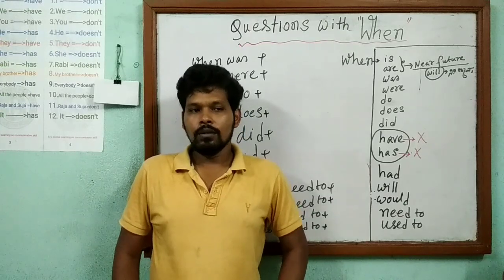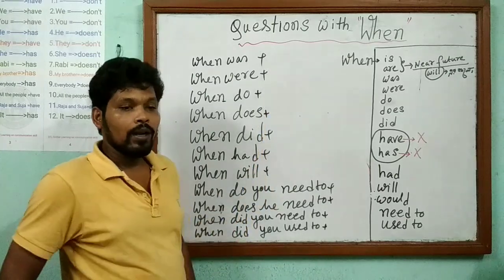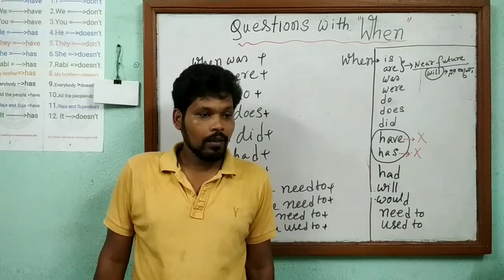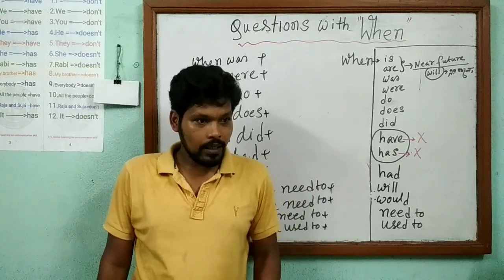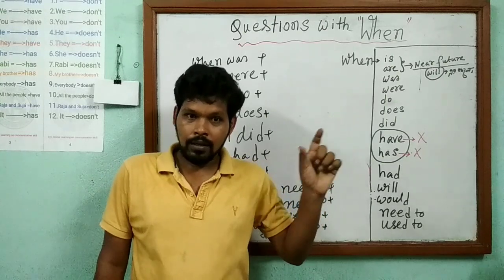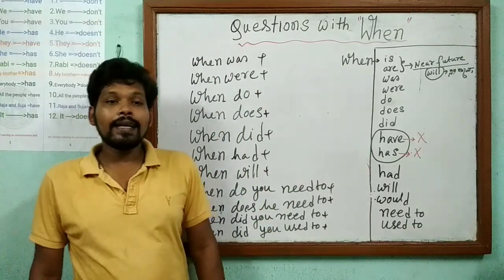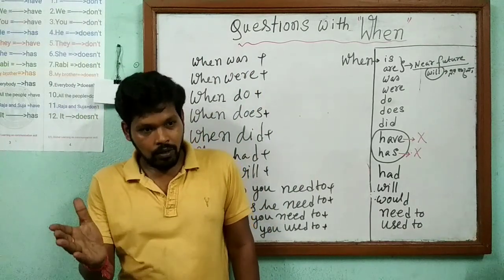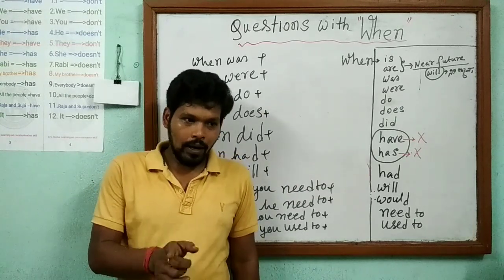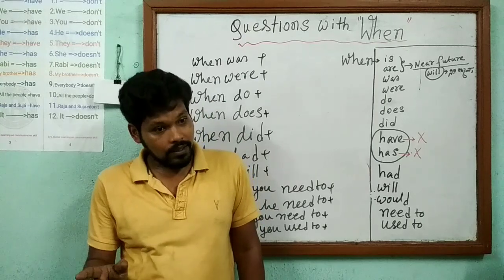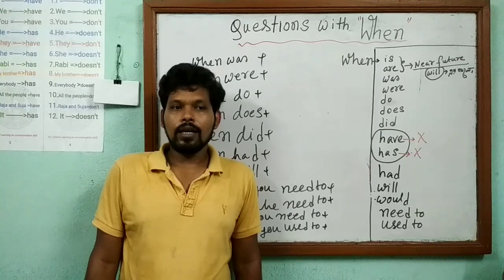So now if we make the question, when was he? After that, V1 ing, the ing form of the verb. Just remember the formation. Now, when was he eating rice? The answer will begin the same way: he was eating rice. When was he eating rice? He was eating rice at 10 o'clock.